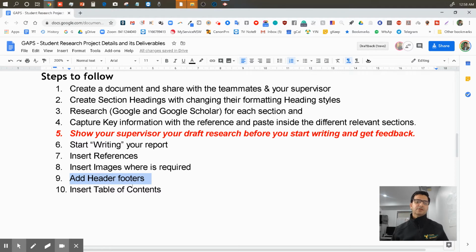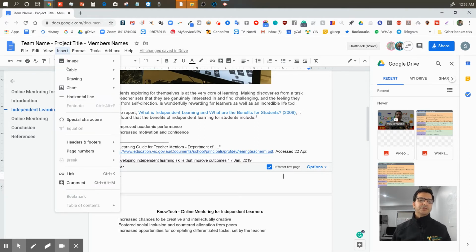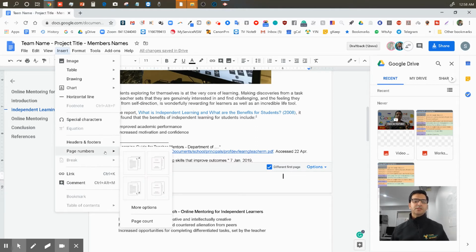Add header and footers. Normally in a header and footer, we put a page number. On one side we might put a date, so whenever we submit it, I can put a date there. I'm not going to put the date there, but I put the word date. And on the right side, using a tab, I can put the page number. This is very interesting to see. You go to page number, and in the bottom section you say page number.